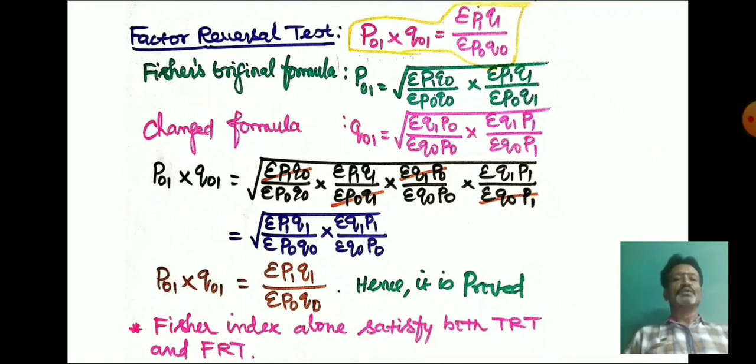Hence it is proved. So Fisher index alone satisfies both the time reversal test and the factor reversal test, so that is why we are telling Fisher index is an ideal index.